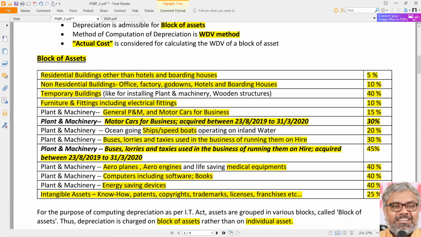But just because they have same rate of depreciation, we cannot say they are belonging to the same block. Like furniture and buildings having the same rate of depreciation, but still they are different blocks. That point has to be kept in mind. Same way, temporary buildings also 40%, books and computers also 40%.